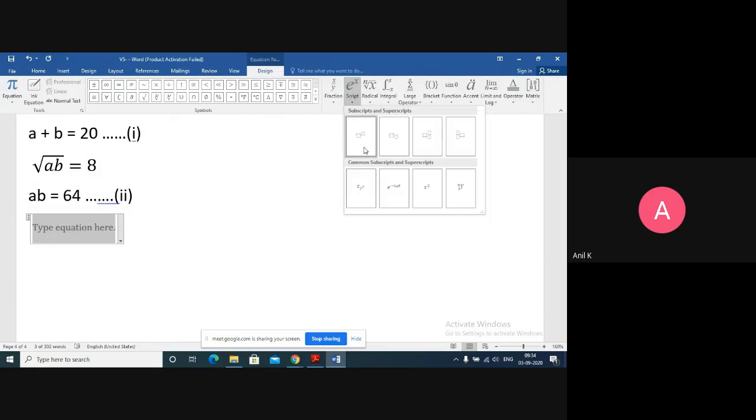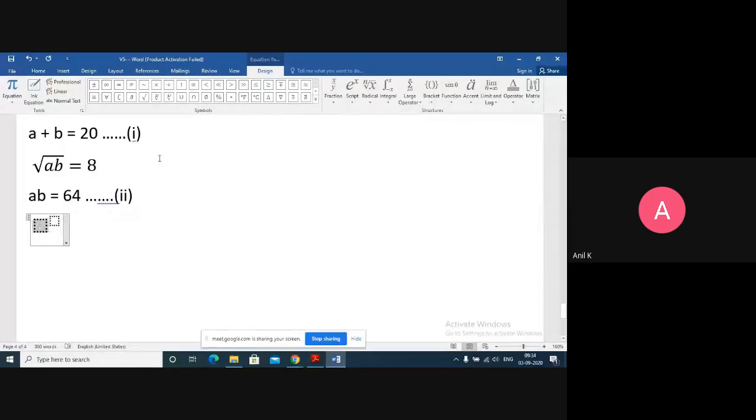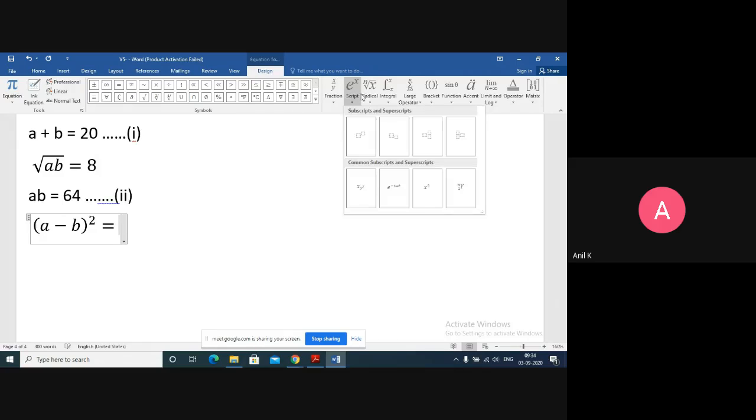Let me insert it quickly. These formulas we already studied. I can write (A minus B) whole square as A square plus B square minus 2AB.